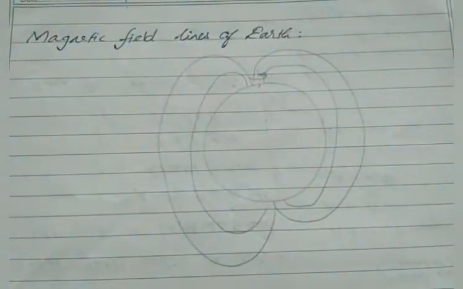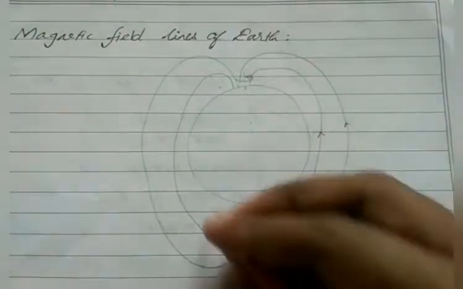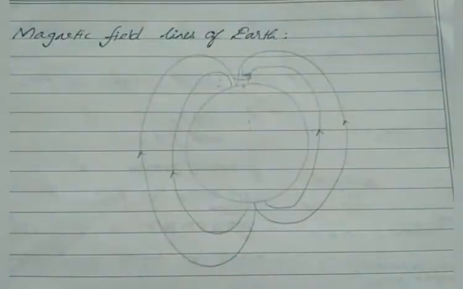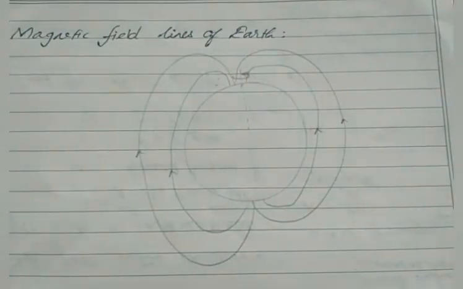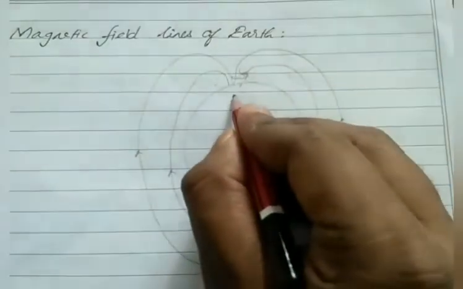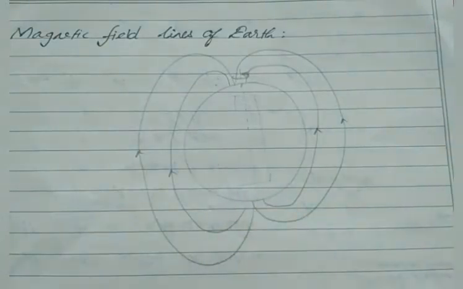Okay, so it produces magnetic field lines like this. Now tell me which is the South Pole and which is the North Pole. It seems like the magnetic field lines are produced from a magnet. So if we place a magnet inside the Earth, an imaginary magnet, just consider an imaginary magnet or magnetic dipole.